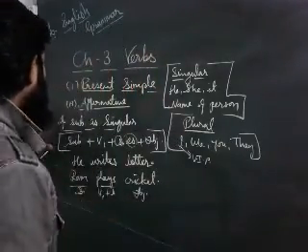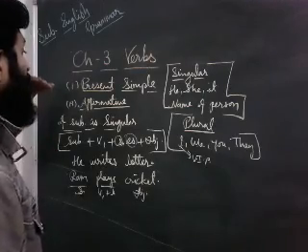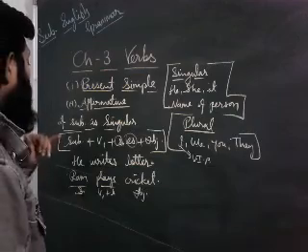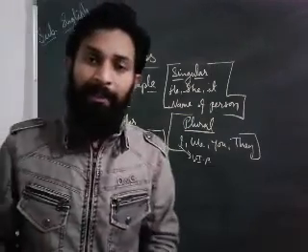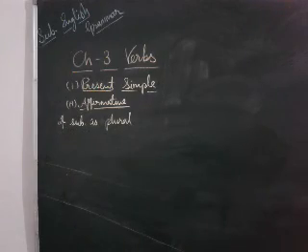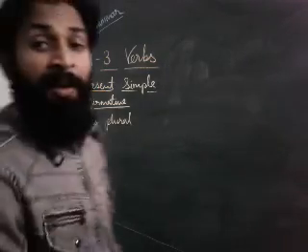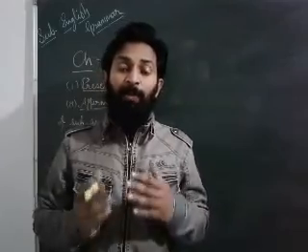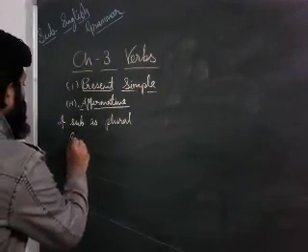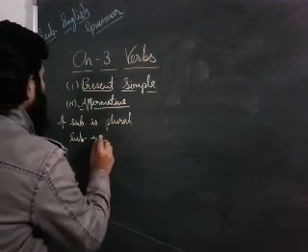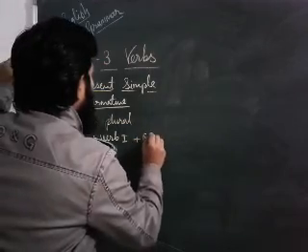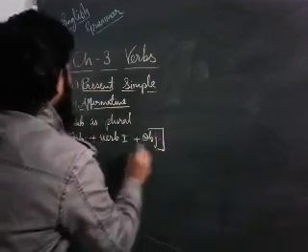Now we will discuss the plural subject. In present simple, if the subject is plural, then what will be the formula of the sentences? Dear students, if the subject is plural, then you have to follow this formula: subject plus verb first form only, and after that the object.